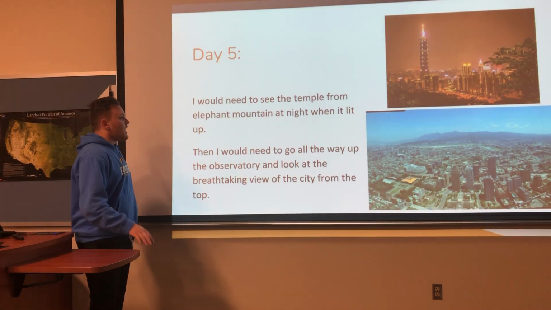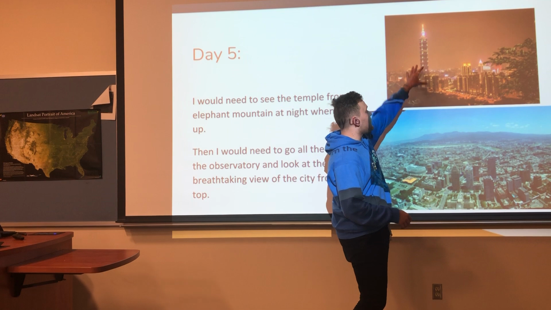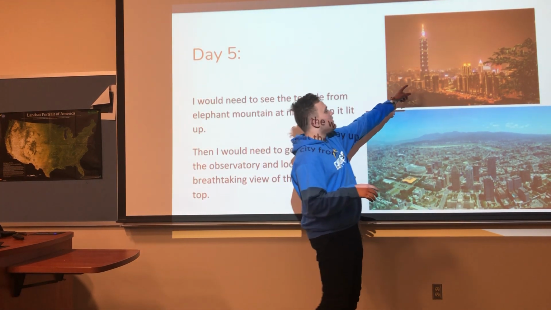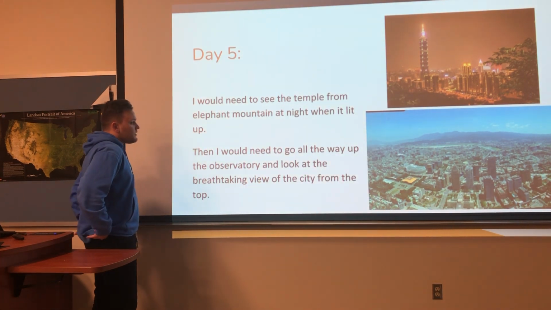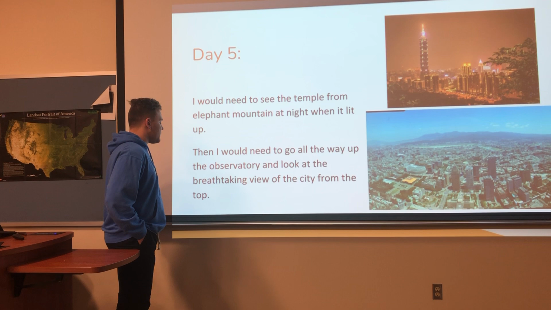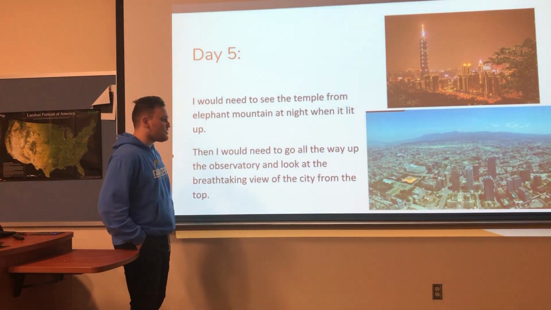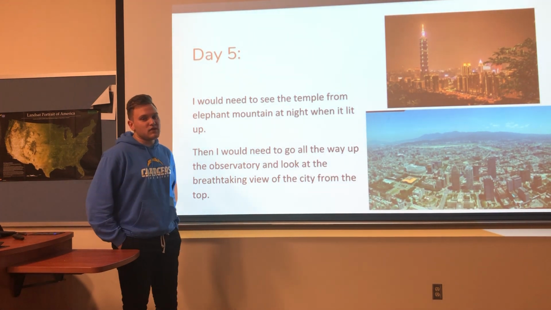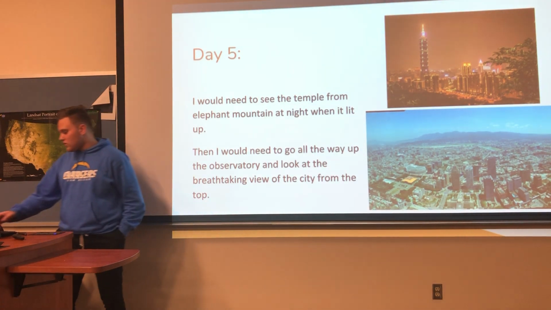And day 5, I would see the temple from Elephant Mountain, as you can see right here, as it's lit up with the city and everything. It's just beautiful. This is one of the tallest skyscrapers in the world. And then I would go all the way up it to just observe the city from the breathtaking view from the top. I would use a taxi to get there because it's not that far from my hotel. And I would just get food from whatever's in town because that's just how I would go about it.